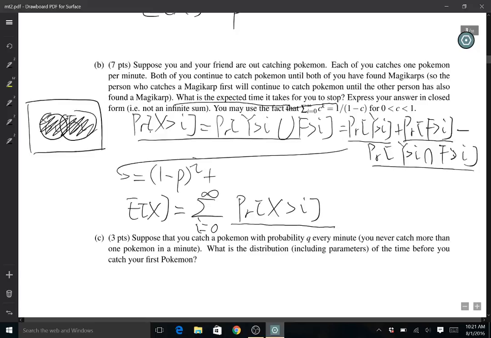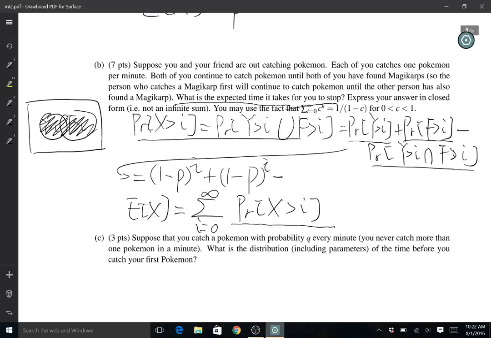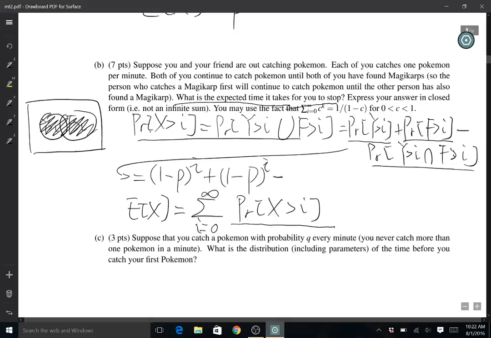Similar for F. F is actually the same, because you both have the probability P of catching a Magikarp each time, so 1 minus P for not catching a Magikarp. Their intersection, since Y and F are independent, because what you catch is independent of what your friend is catching, is just the probability of Y greater than I times the probability of F greater than I. So it's equal to (1 minus P to the power of I) to the power of 2.